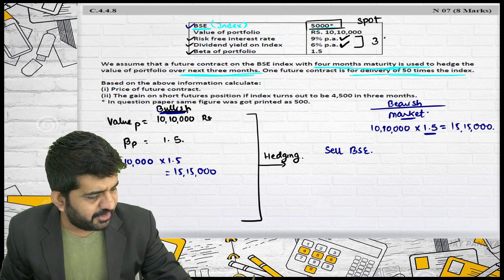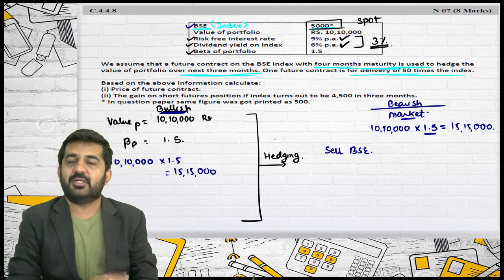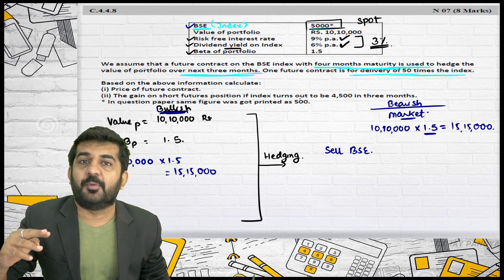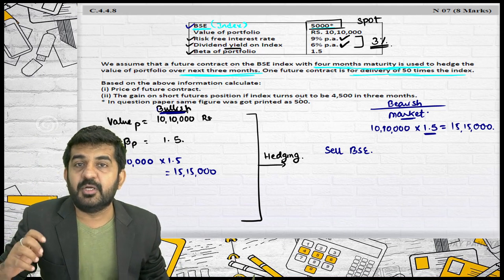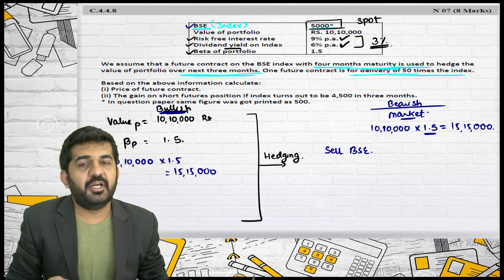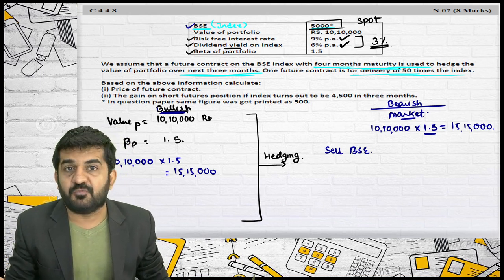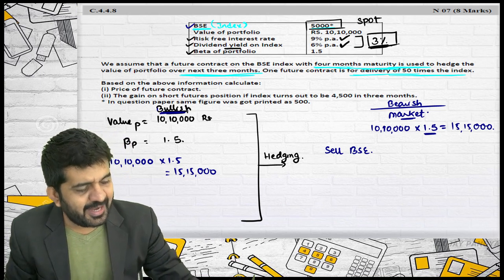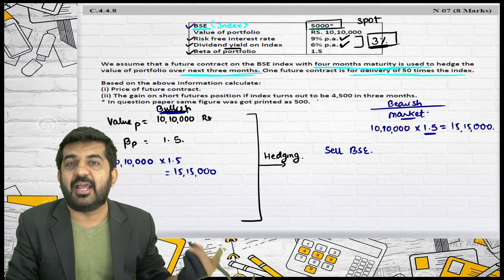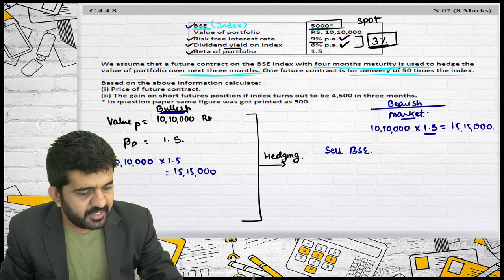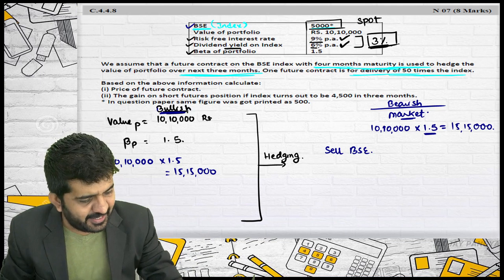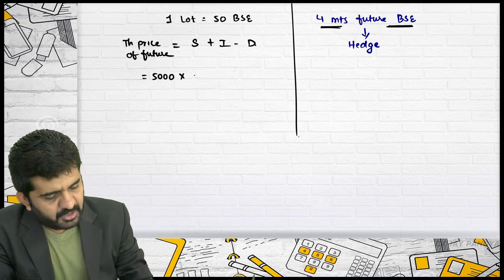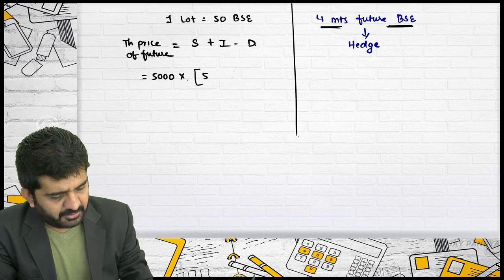Can I take this as 3%? The answer is yes. See, when it is given dividend yield, 6% per annum is 0.5% per month. It is 1.5% for 3 months. It is 1.5 plus 0.5, that is 2% for 4 months. So I can add 3% and get my answer, because 9% is to be added and 6% is to be deducted to find out the theoretical price of forward. So I can directly add 3% on 5,000.